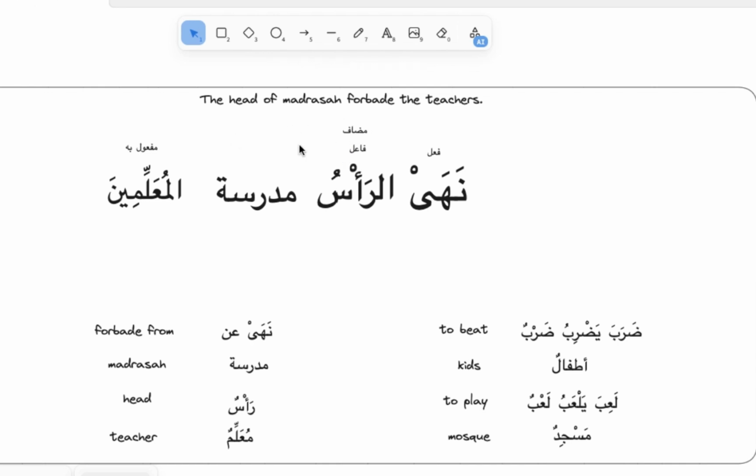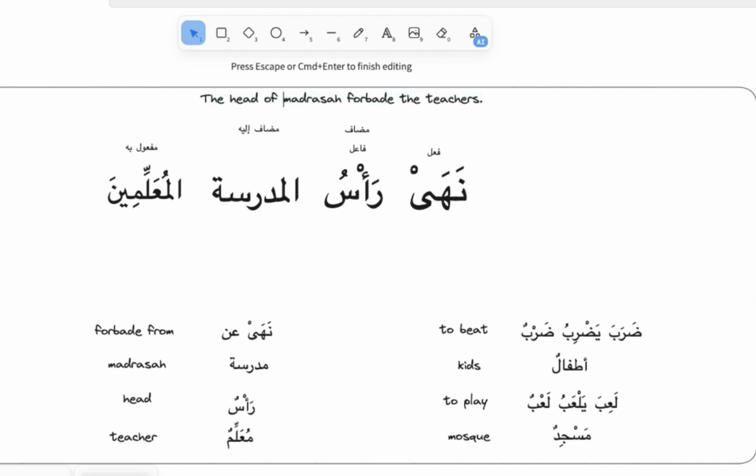And madrasa is mudaf alayh. So because mudaf doesn't take al generally, we have to drop that. It's mudaf ila ma'rifa. It's not made ma'rifa with al. Then we say the madrasa, right? The head of the madrasa. Actually, let's make it clear, the head of the madrasa, that's how it's gonna work. And then we will say Ra'sul madrasati naha Ra'sul madrasati al-muallimina, the head of madrasa forbade the teachers.